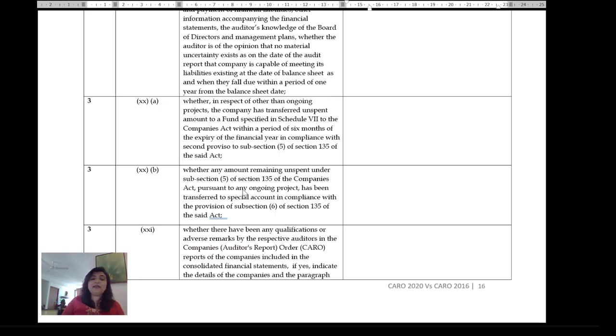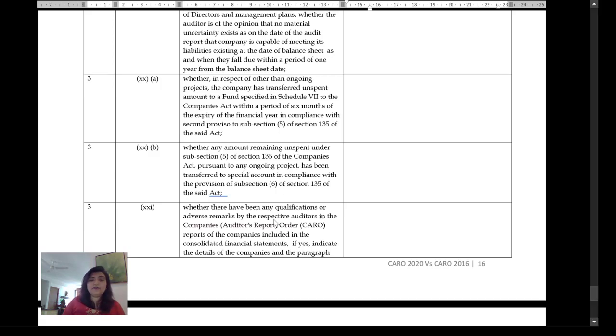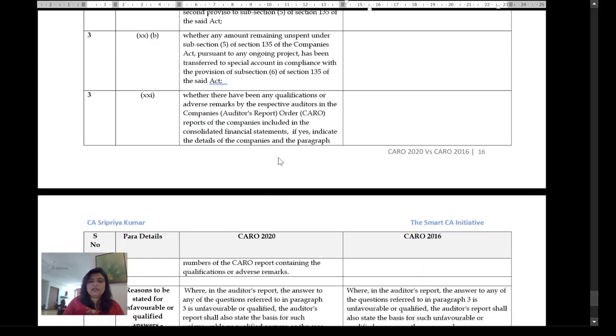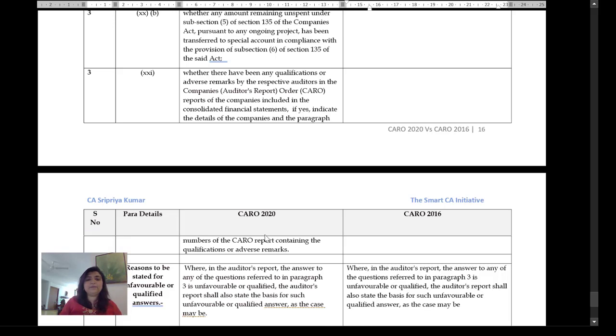The next one is whether there have been any qualifications or adverse remarks. This is what I had spoken about earlier. That said, the CFS auditor does not have to certify CARO, but there is an inclusion here where it says: where there have been any qualifications or adverse remarks by the respective auditors in the CARO reports of the companies included in the CFS, the consolidated financial statements, if yes, indicate the details of the companies in the paragraph.